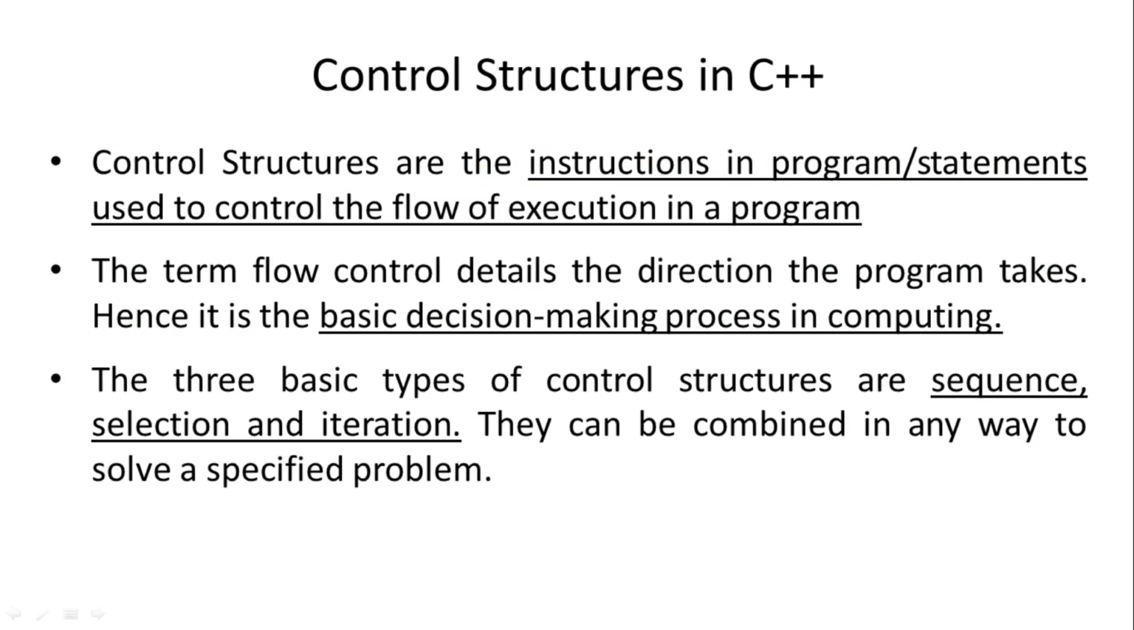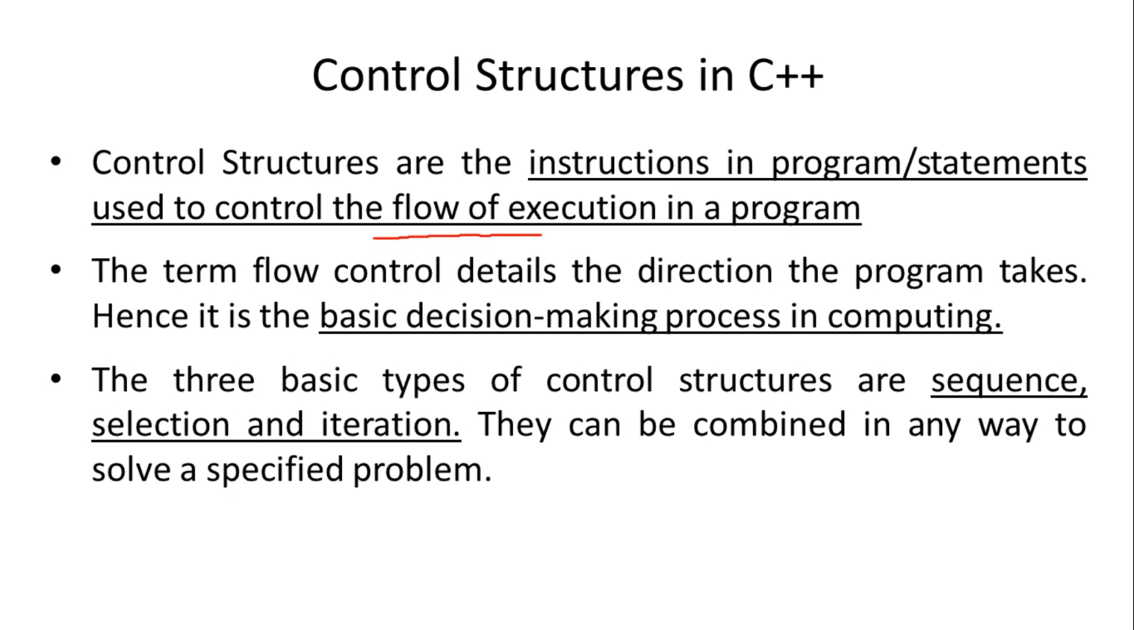Control structures are the instructions in a program, also called program statements, that are used to control the flow of execution of a program. Generally, any C++ program consists of a set of instructions. Execution of any C++ program starts with the main function. By default, the instructions are executed one after the other, that is, in sequence.